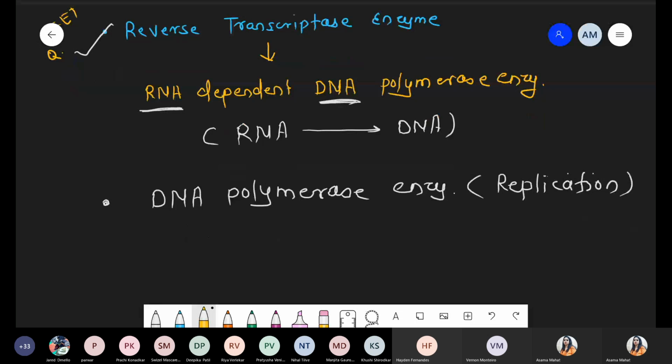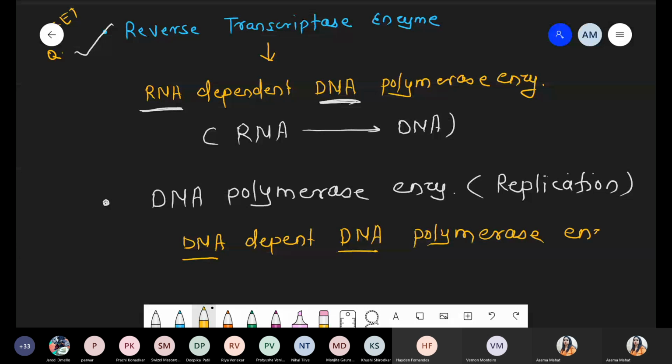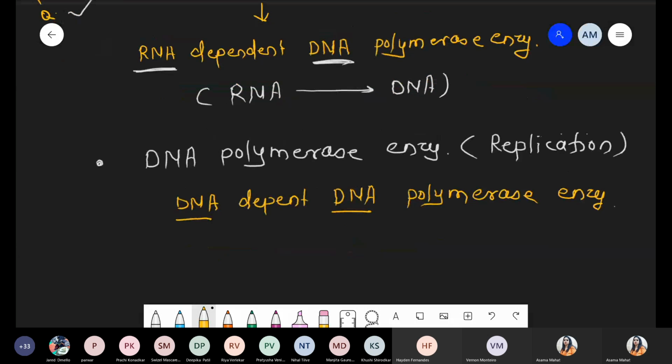So such an enzyme has the property of DNA dependent DNA polymerase activity. DNA is made from DNA, a replica of DNA. So this is the second enzyme, the DNA polymerase enzyme.